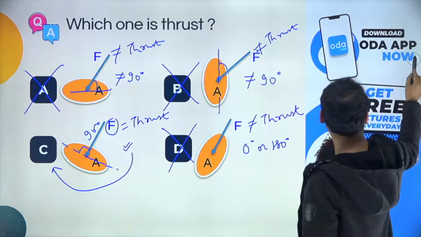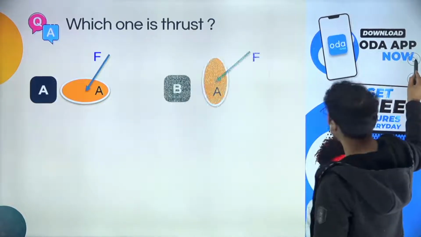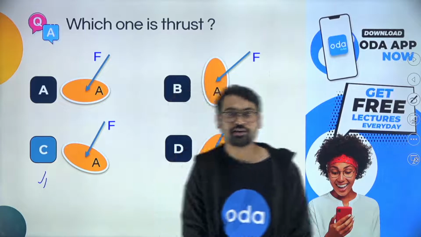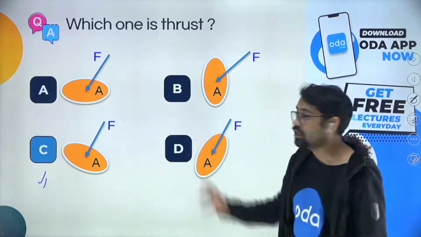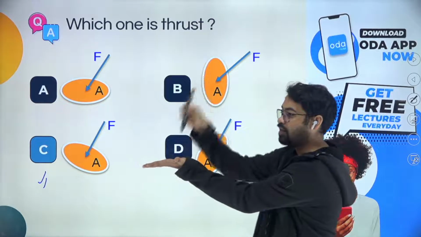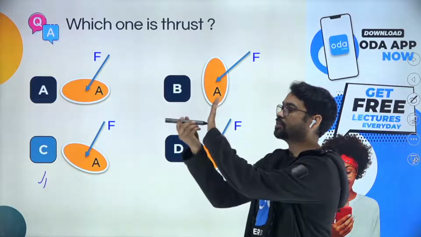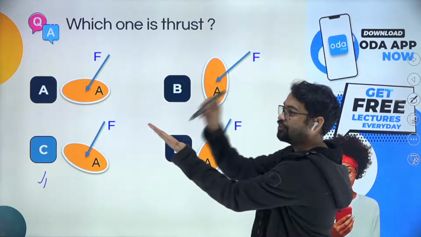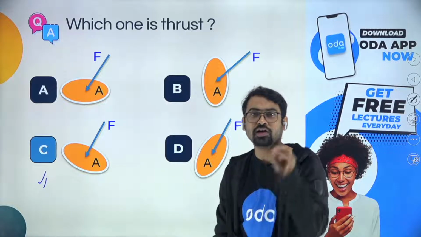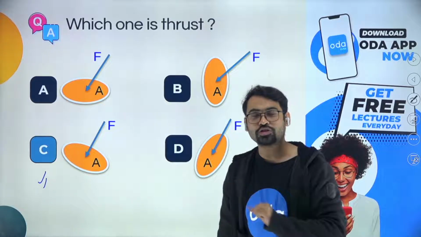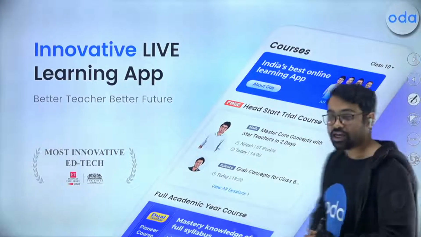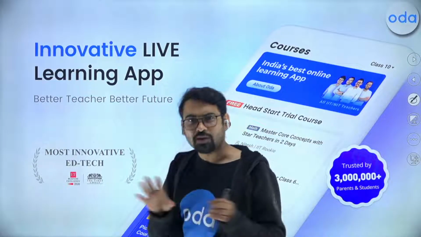So I hope that you have understood this example as well. And if we see, I think we are saying that C option is absolutely right. So this is how we understand thrust. We just see the area, we see the force. If the force is perpendicular, it can be like this on a horizontal surface, it can be like this on a vertical surface, on any inclined surface, it can be like this. So the thing is that to the surface, the force should be normal, the force should be perpendicular, or the force should be orthogonal. So this was the questions, and I hope that you have understood something about thrust.